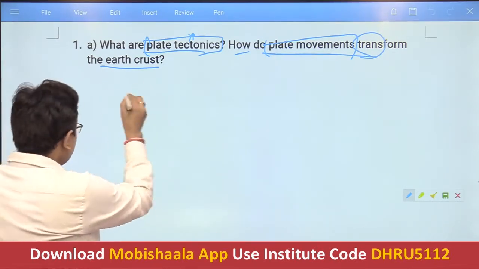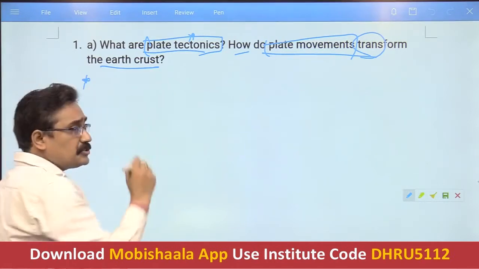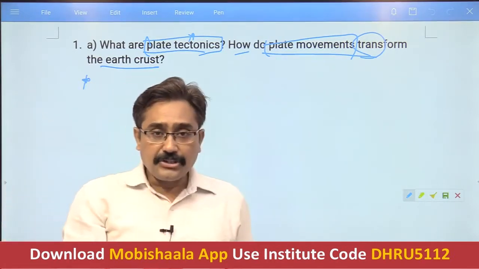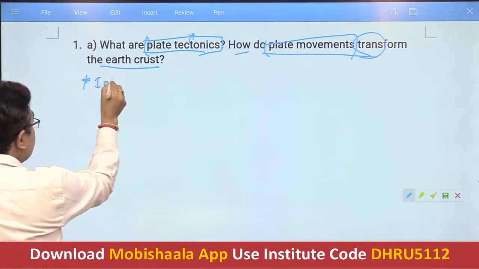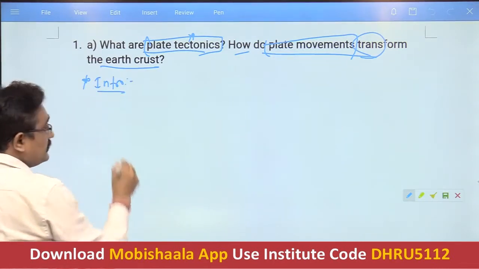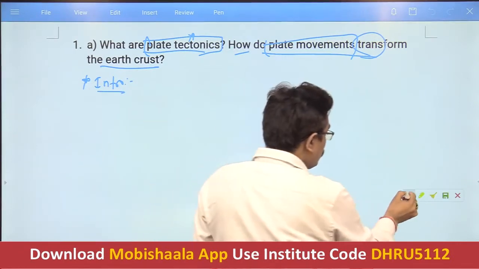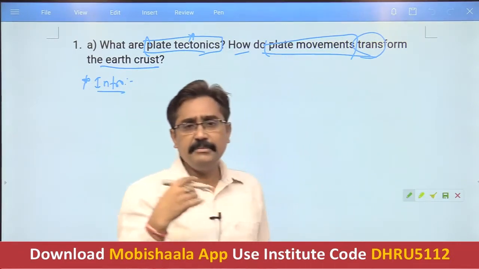So the very first point in such a question is that you should give a suitable introduction, so that the examiner or evaluator will have a better idea that yes, this student knows the concept behind this. So how can you begin the introduction? It may be anything like this.